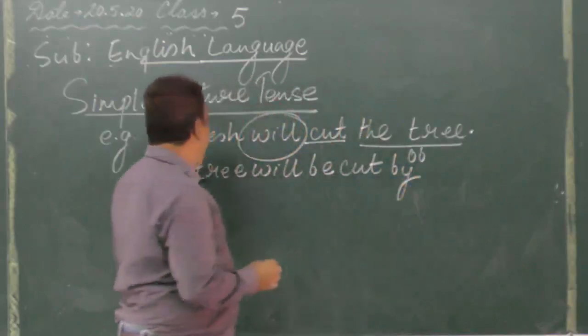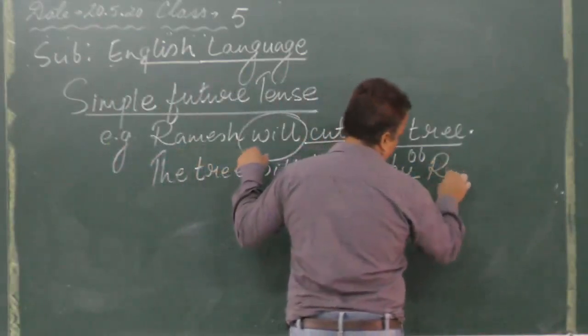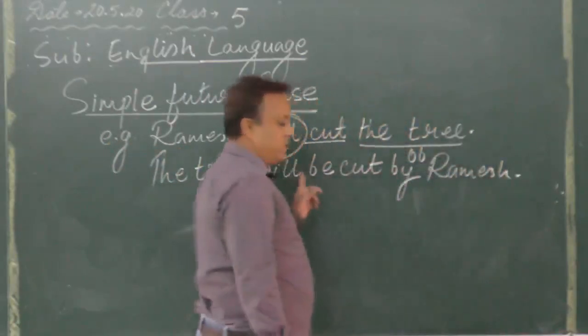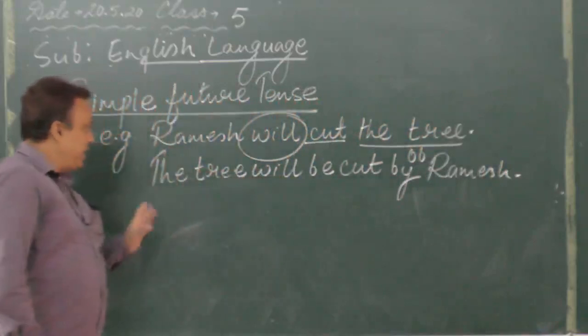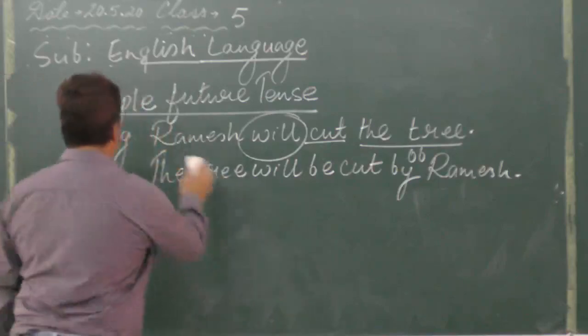So it is a name over here, Ramesh. So no changing over here. You just write Ramesh at the last, with capital letter R because it is a proper noun. Full stop. So this is how to change active voice into passive voice in future tense. One more example.